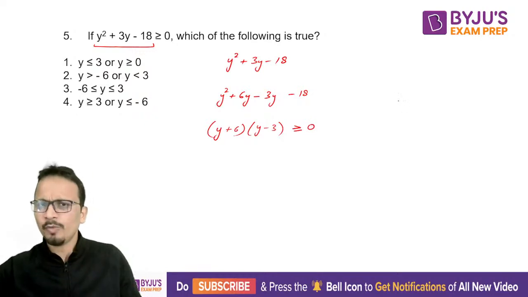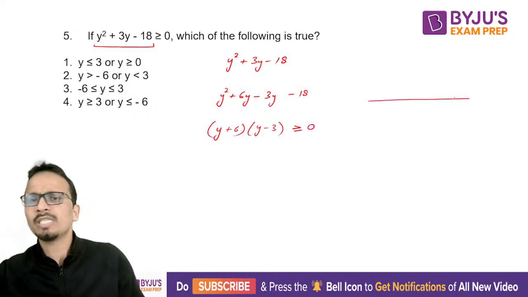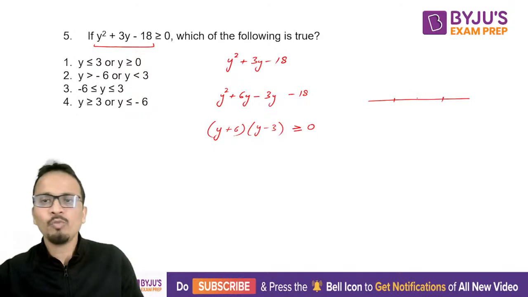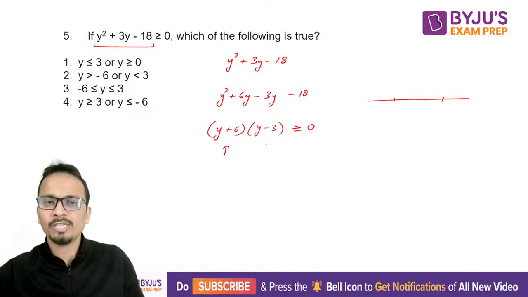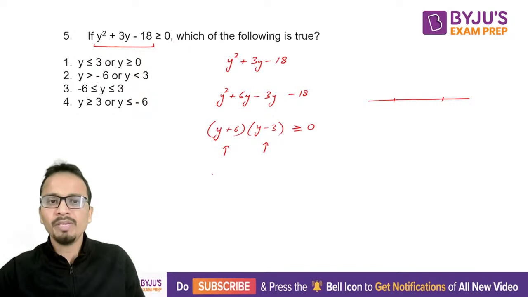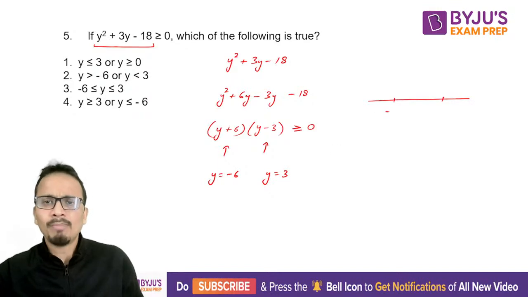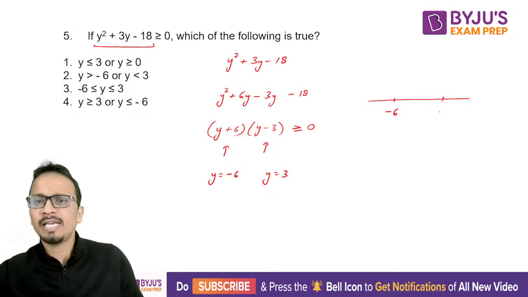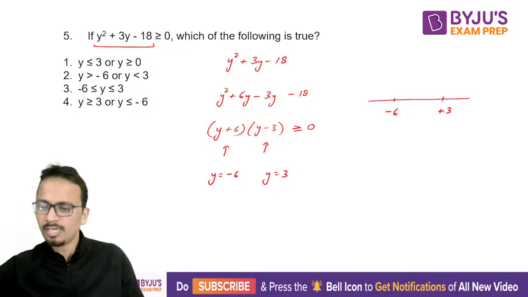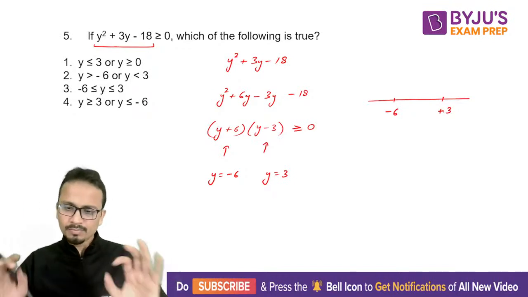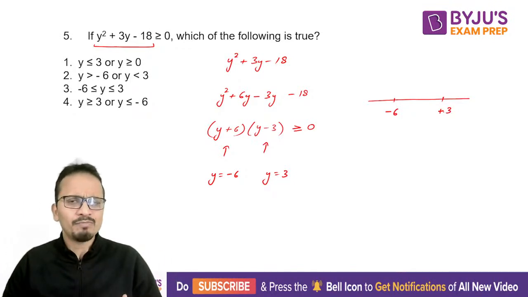The basic way of solving this is to draw the number line and plot both these points on it. So this will be y equal to minus 6 and this will be y equal to plus 3. Minus 6 will be on the left hand side and plus 3 will be on the right hand side. So this is the number line that I have plotted.